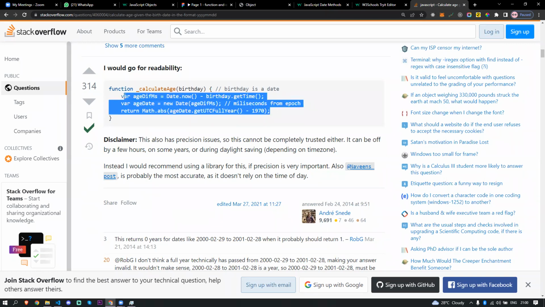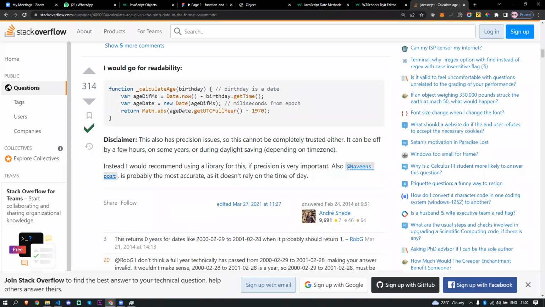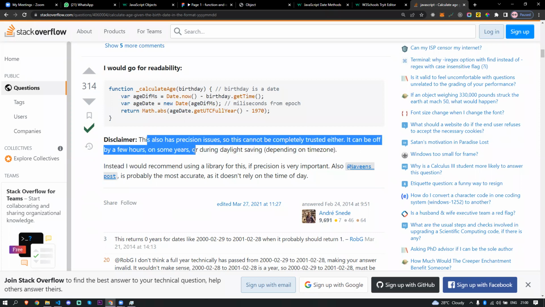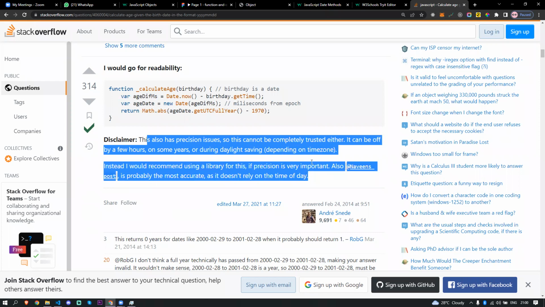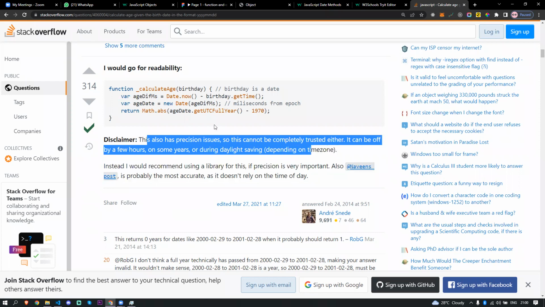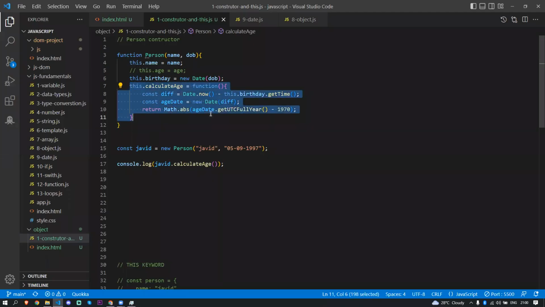I just copied it, and basically for the last four years I'm doing the same code, even though I don't know how this is actually working. So, disclaimer, this also has a precision issue, so it cannot be completely trusted either. It can be off by a few hours or even years. And during daylight saving, there are a lot of issues. We are not going to use that, but I just want you to understand what a method is. So that's why I create this kind of thing. Only then you should understand what a method is. So that's why I take this complicated example.